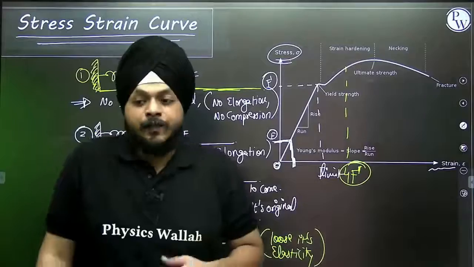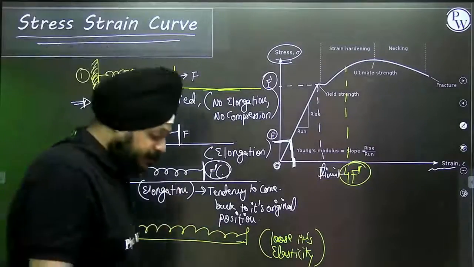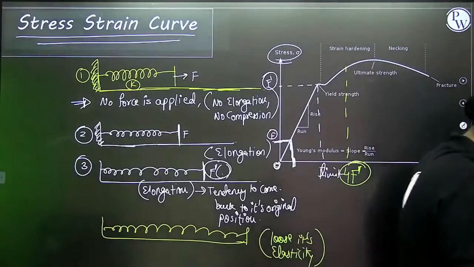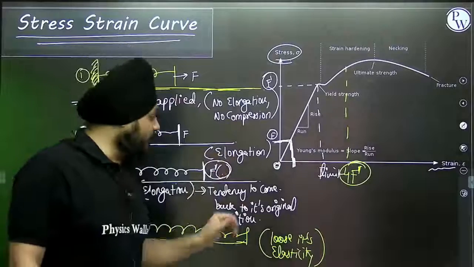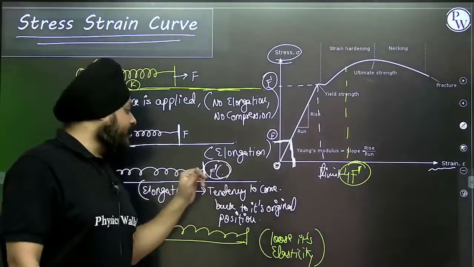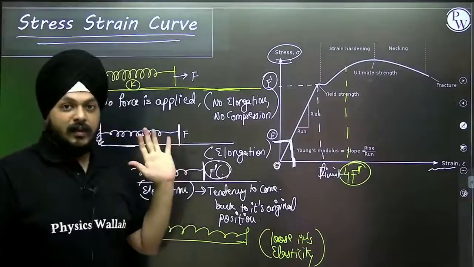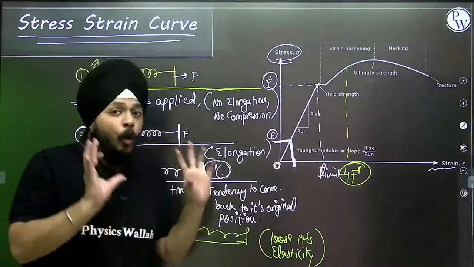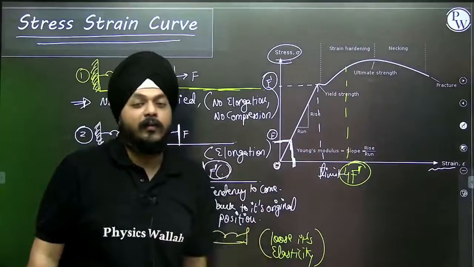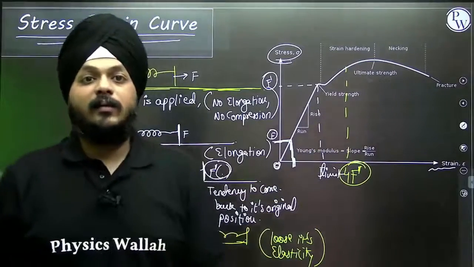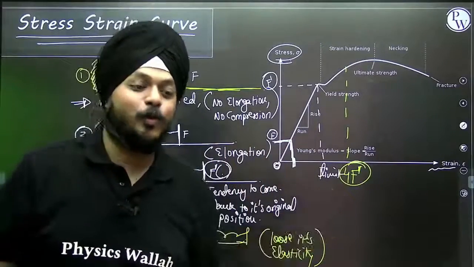Suppose we are applying a force that is more than F dash, the spring will lose its tendency to come back to its original position. Now we are crossing the limits of proportionality.